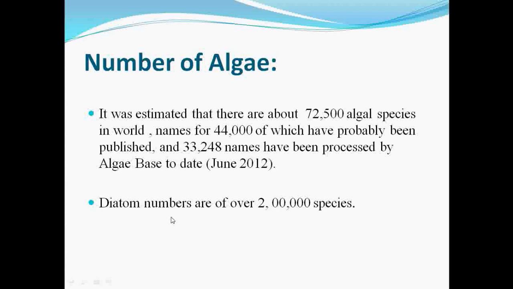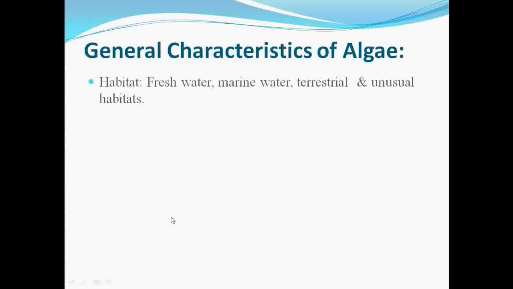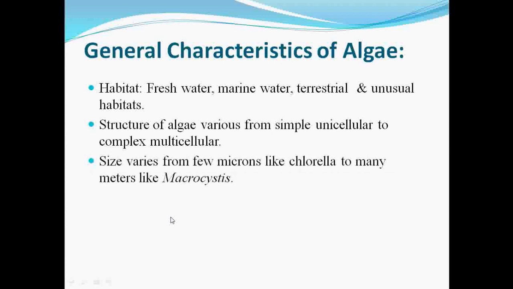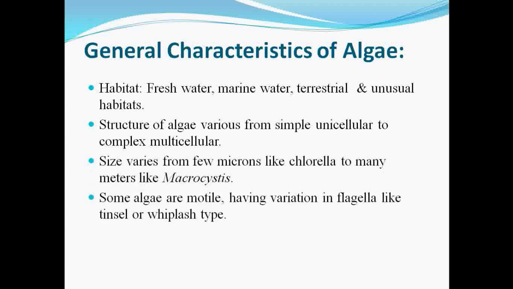Next we see the general characteristic features of algae. Under that, first we see the habitat of algae. Most of the algae are found in fresh water and marine water, some of them are terrestrial, and some are found in unusual habitats. About the structure of algae, some algae are unicellular, and some are complex multicellular.